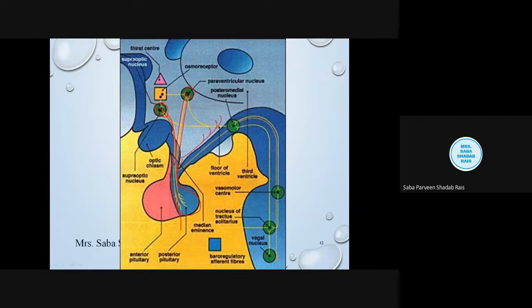How are these hormones transported? Because we know that neurons do not directly transfer any type of hormone, because they transmit the signal. So how are these hormones being transported? These hormones are transported by the carrier protein known as neurophysin through the axoplasm. Now these secretory granules collect at the end of the axonal process.